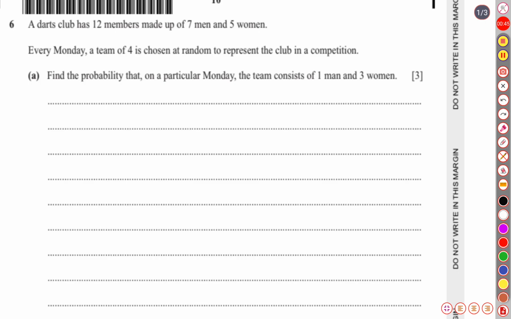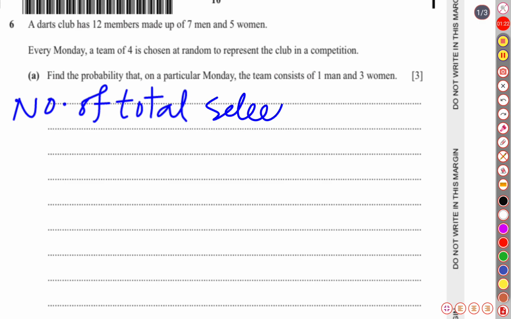Let's start the solution. Here the concept we know is it is all about selection, so we are going to apply the concept of combination. Let us see how many selections can be made if there are no restrictions. First of all, we will write the number of total selections.